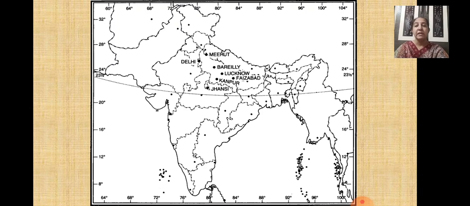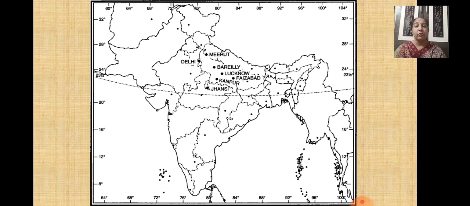Children, suppose A and B will be written there, and at the place where A has been marked, you have to find out the location. A will be written and three options along with that A will be given to you. So you have to choose the correct one for that location. Similarly, wherever B is marked, you have to see which place has been marked as B. According to that, three options will be given to you for B and you have to choose the correct one.